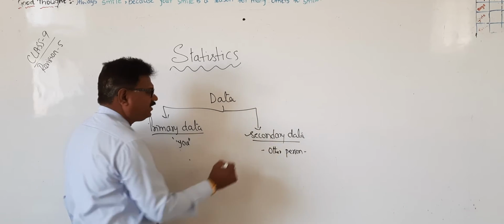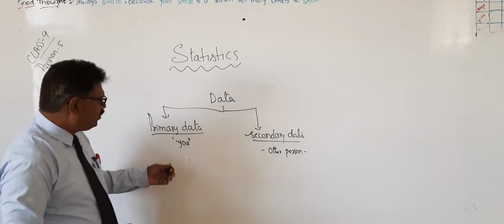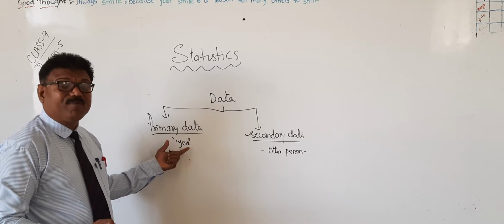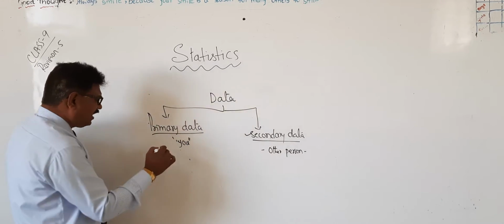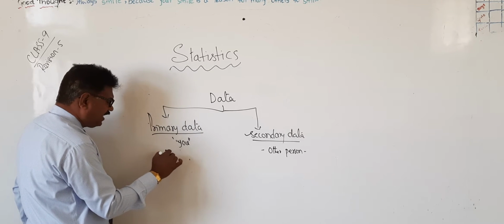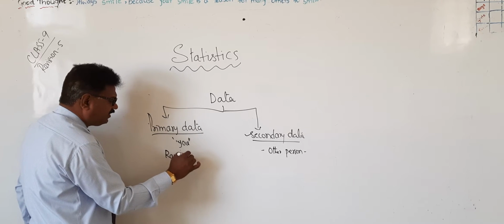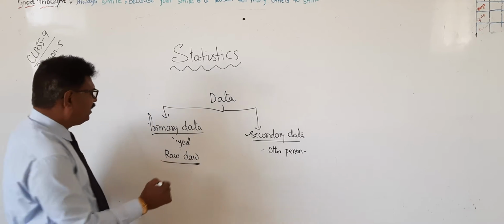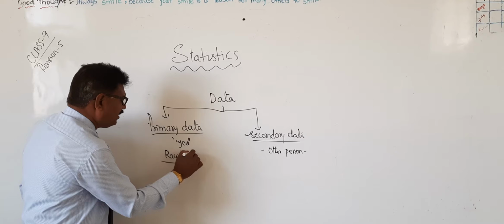If you are collecting the data by yourself, it is primary data. It is also known as raw data.